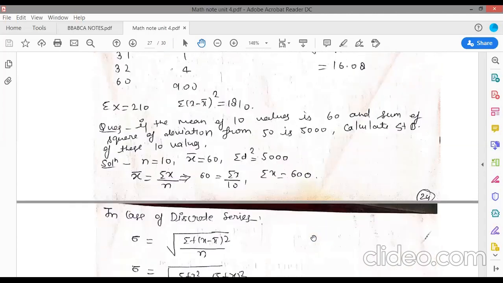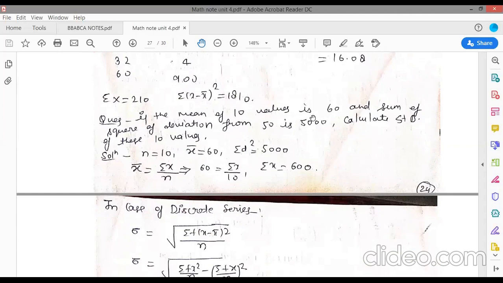There is another example here. If the mean of 10 values is 60, that means n is 10 and mean x bar is equal to 60, and the sum of squares of deviations from 50 is 5000. Sum of squares of deviations means summation d square is given. d is equal to x minus a, and summation d square is given as 5000. Calculate the standard deviation of these 10 values.